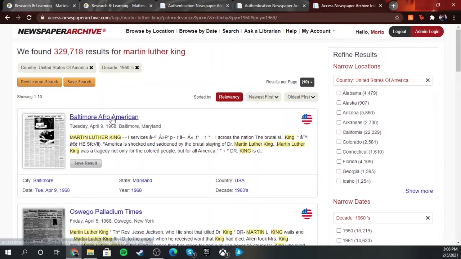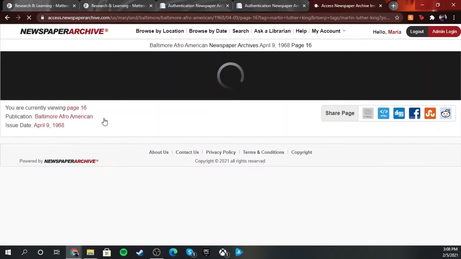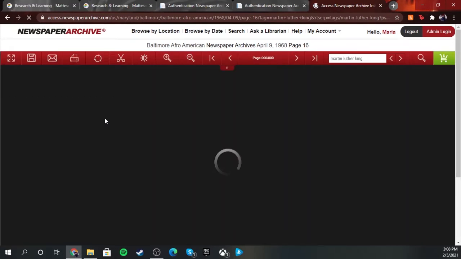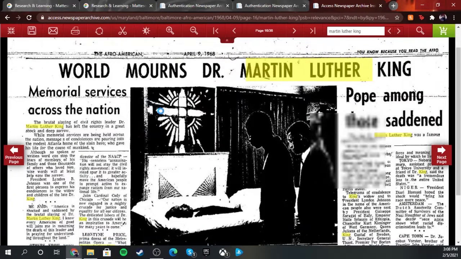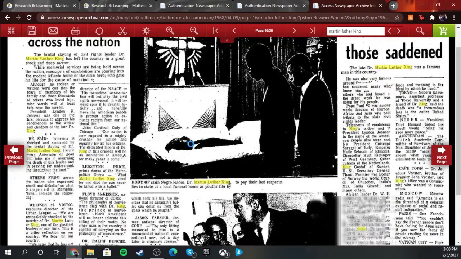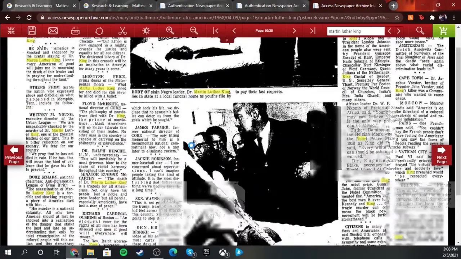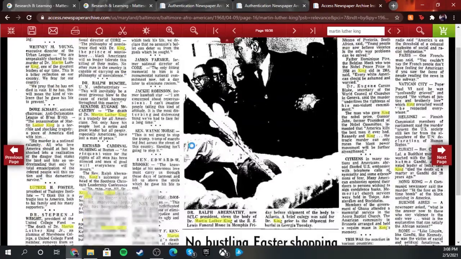But being able to click on, say, for example, the Baltimore Afro-American newspaper, you click on it, you can actually see images and the headlines that took place around the world when this tragic event happened. And it's impactful, just from a researcher's and a humanitarian standpoint, just being able to see these photos.